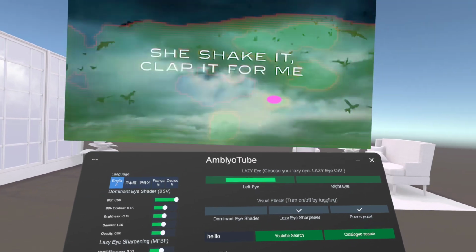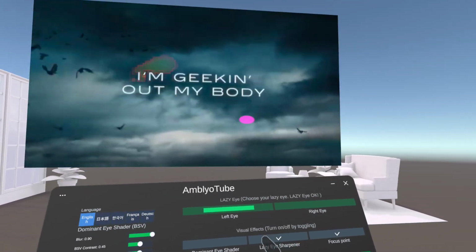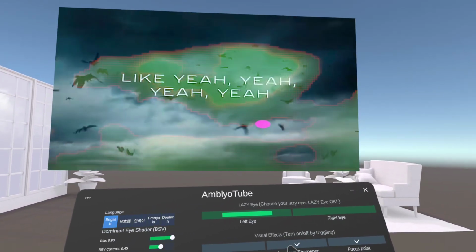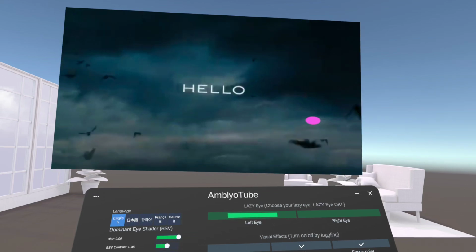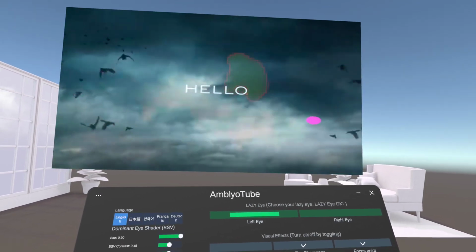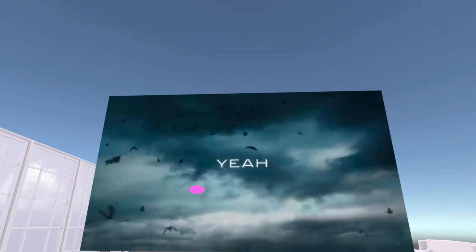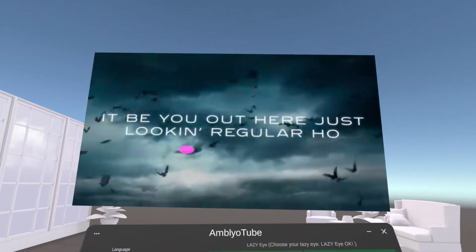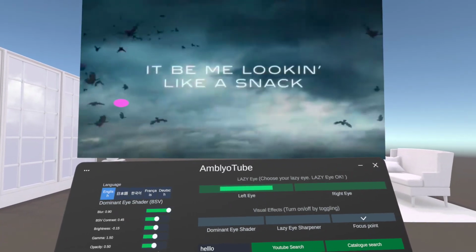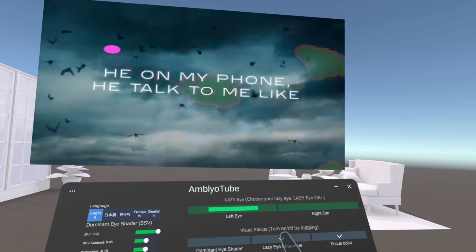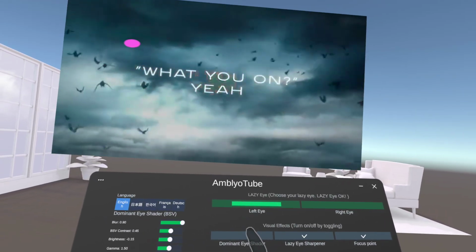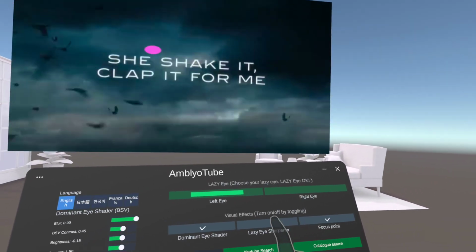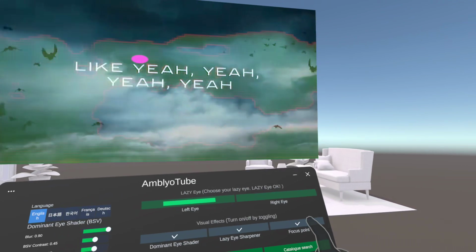This toggle button is for the lazy eye sharpener. Now you can see the lazy eye sharpener effect. If you want to remove it, just press this button and there will be no sharpening effect on your lazy eye. Typically, you should not toggle this off. Keep it on. Best practice is to keep the dominant eye shader and lazy eye sharpener on like this.